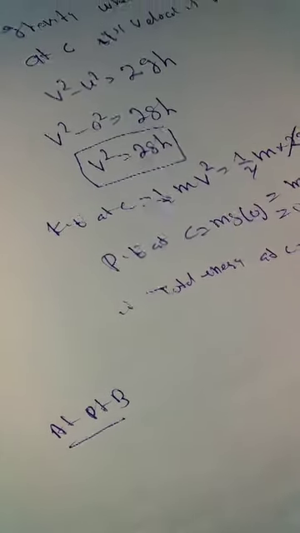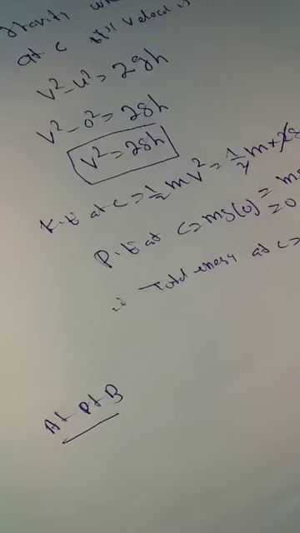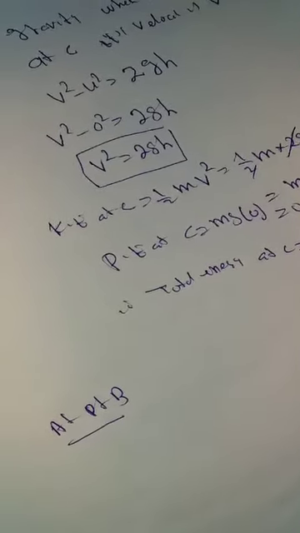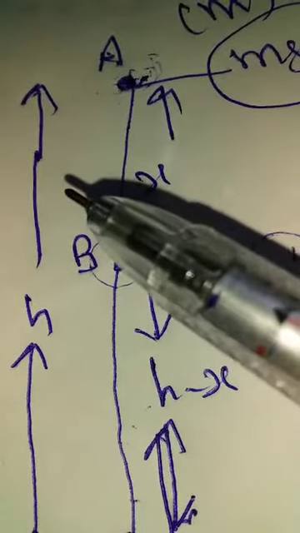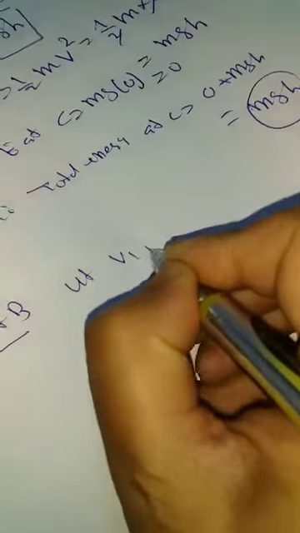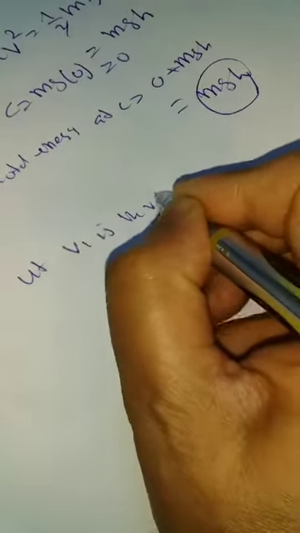Of course, there is a transfer of energy from one form to another, but the total energy of the system remains conserved. Now let us see at point B. At point B, there is a different velocity. Let v1 be the velocity of the body at point B. Here, point B lies here. We know that equation.